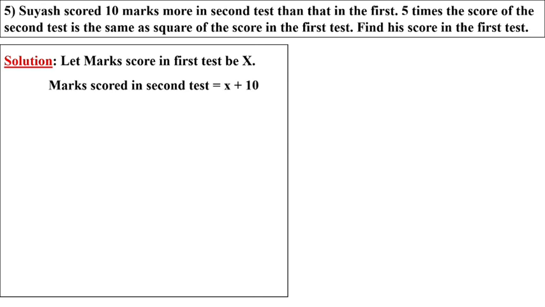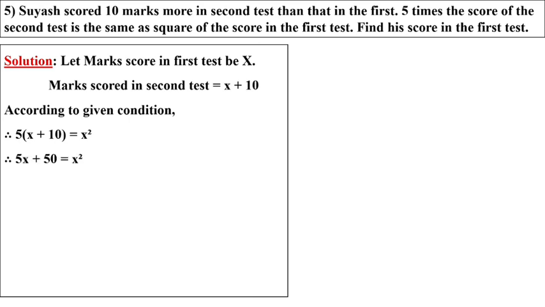Okay. Now it is given 5 times the score of the second test. The second test is x plus 10. We have to take 5 times that, is the same as the square of the first test. The first test, what had we assumed? x. So we take the square of the first test. According to the given condition, 5 times the second test, x plus 10, equal to the square of the first test, x square. Let's solve this bracket.